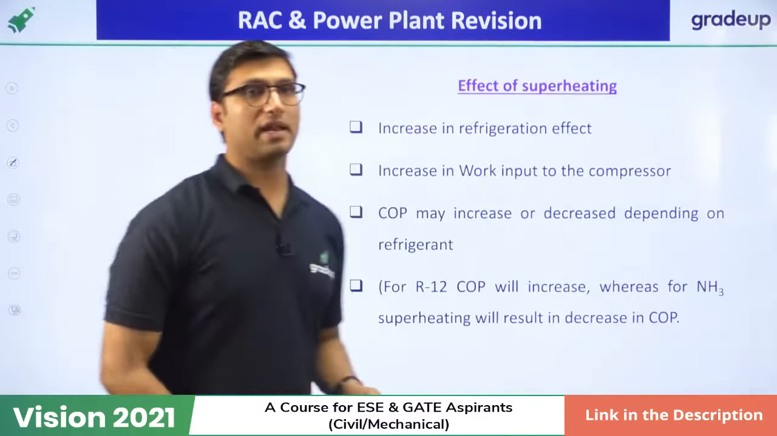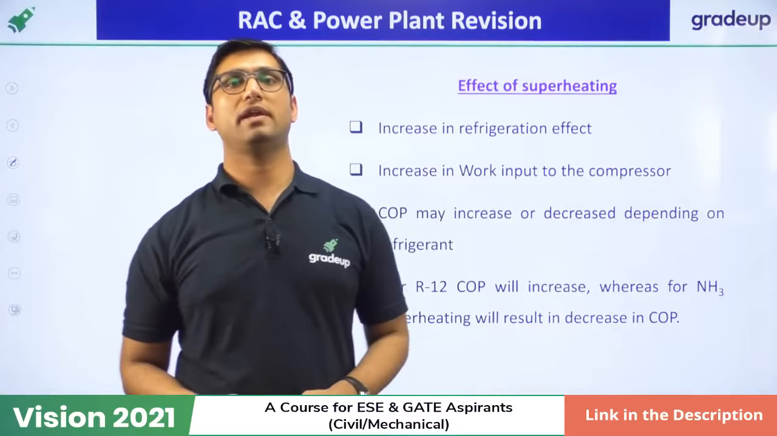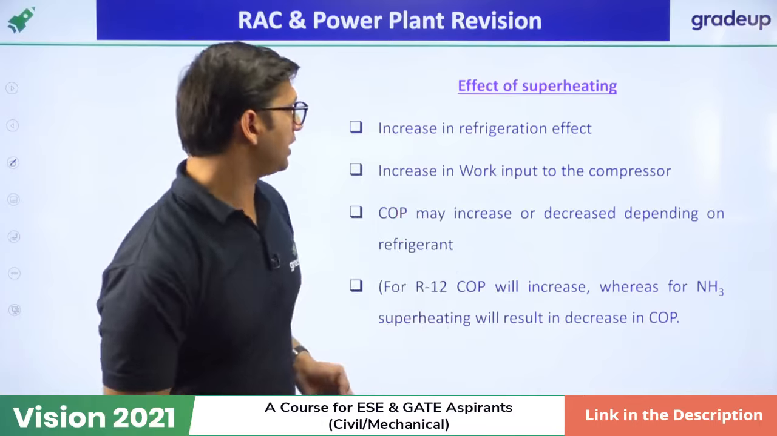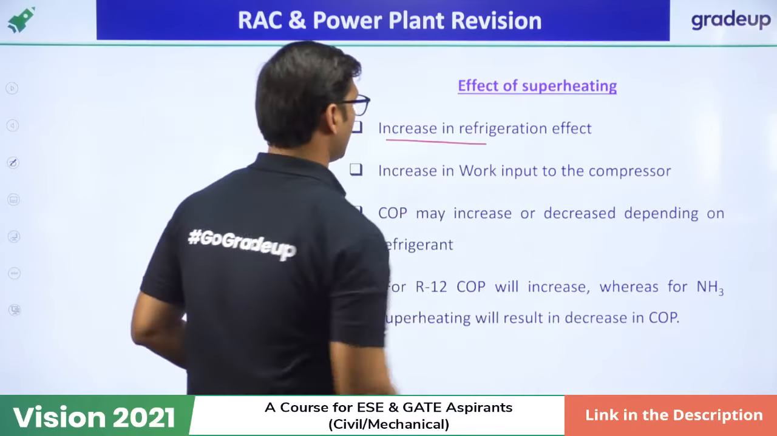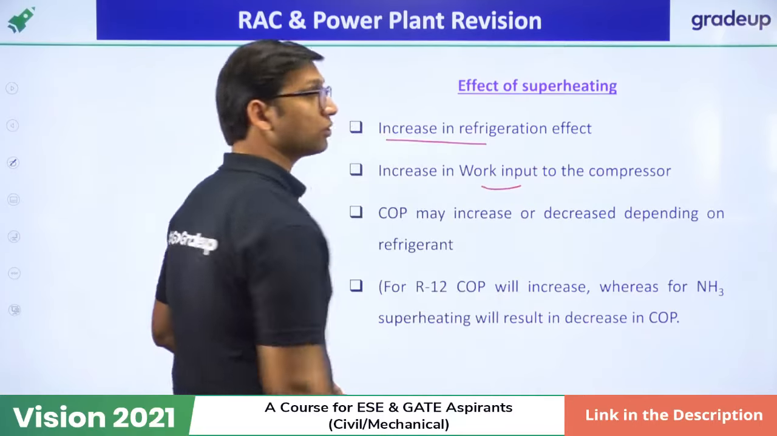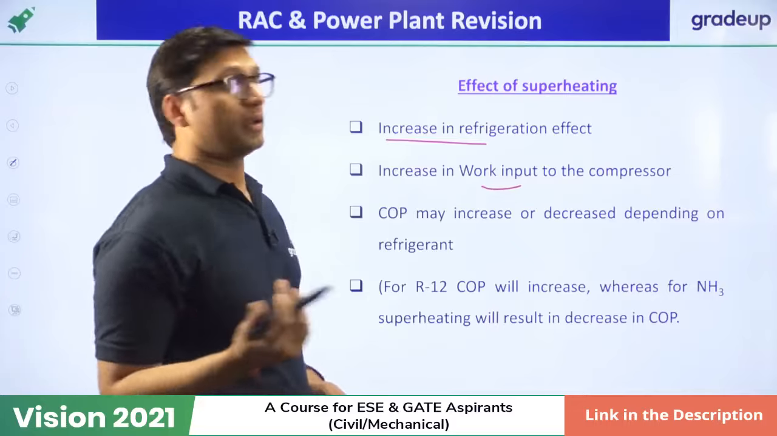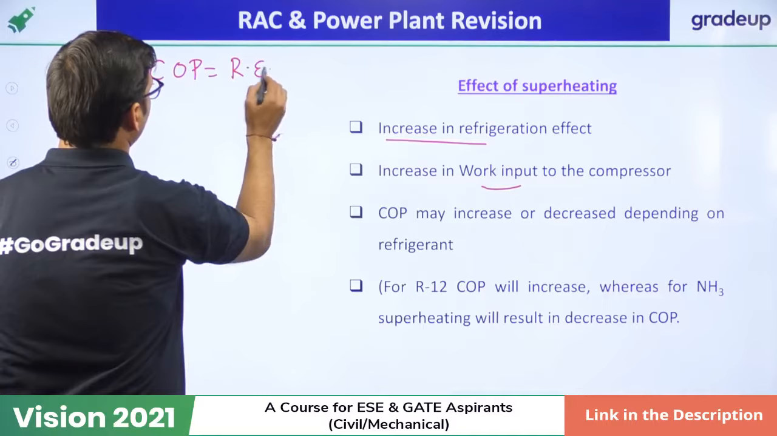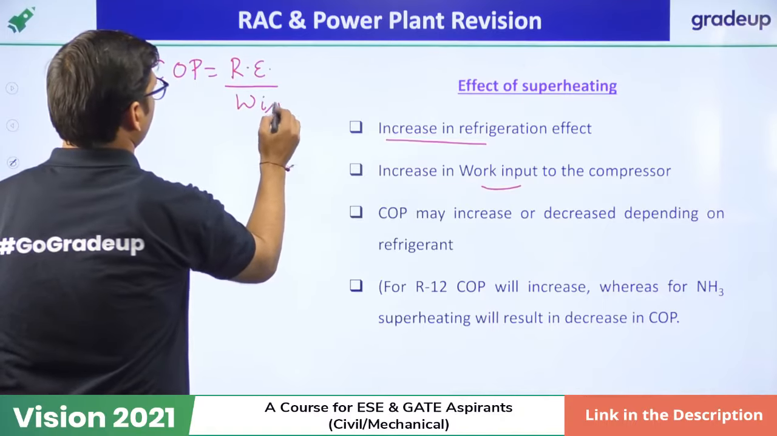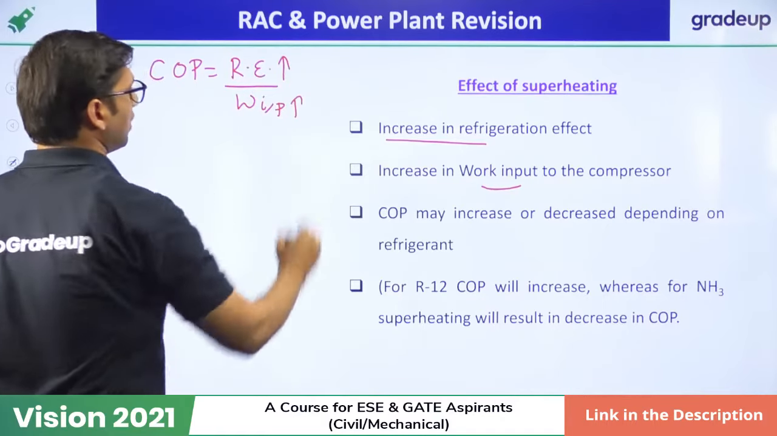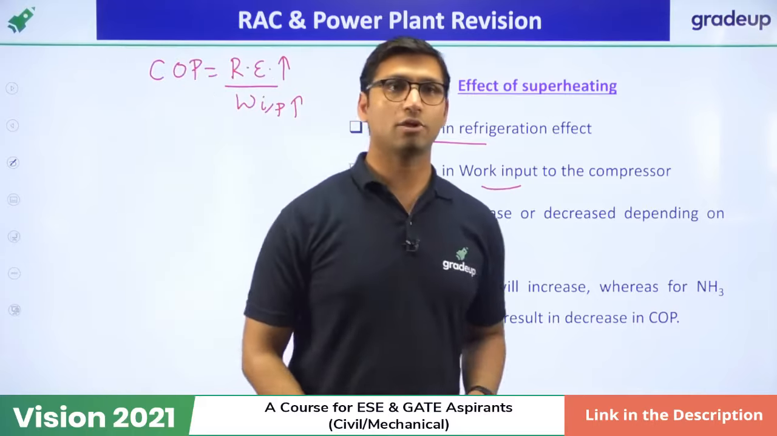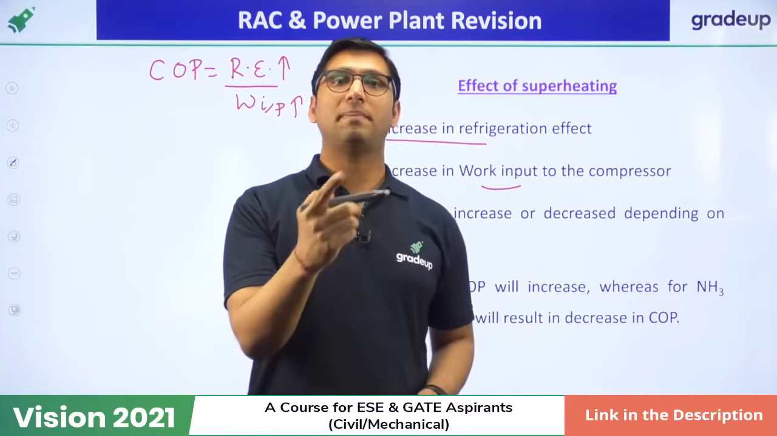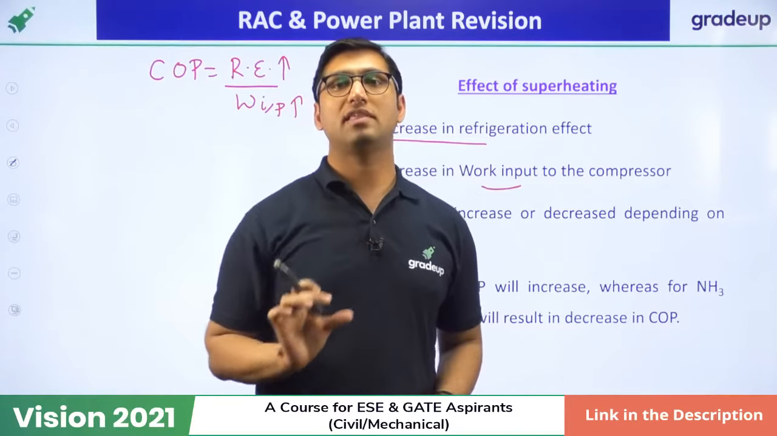Next is the effect of superheating. If you do superheating in the evaporator, then what will happen? It will cause an increase in refrigeration effect. It will cause an increase in work input also. Now, we know that COP is equal to refrigeration effect over work input. If both are increasing, what will happen to the COP in the case of superheating? In that case, COP will depend on the type of refrigerant.